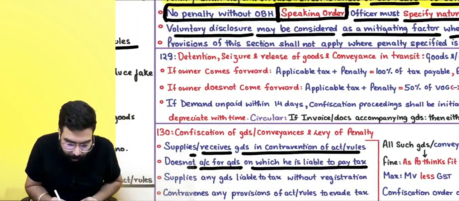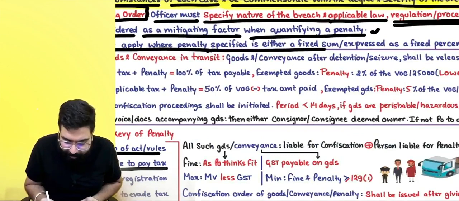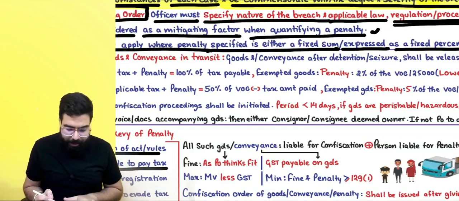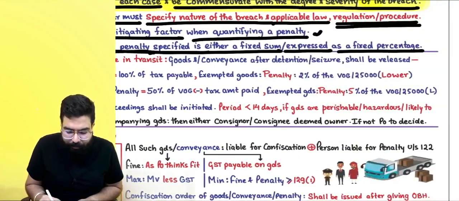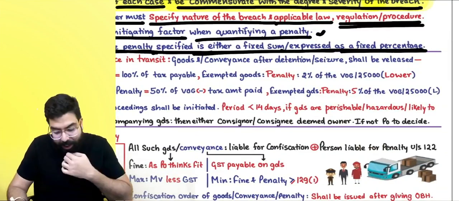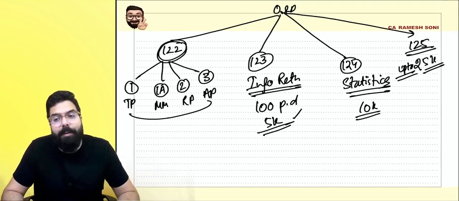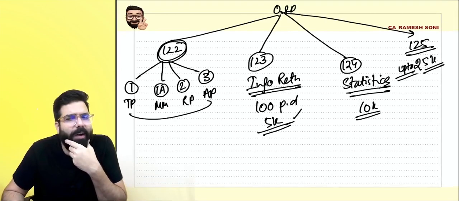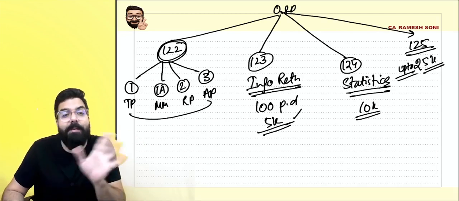Next. Provision of this section shall not apply where the penalty specified is either a fixed sum or a fixed percentage. Sir, what do you mean by that? For an example, everyone, it is told that penalty will be 10,000 rupees. Can the officer say, okay, you pay 7,000, okay, you pay 7,500? No. Wherever it is a fixed amount, there can't be any bargain.